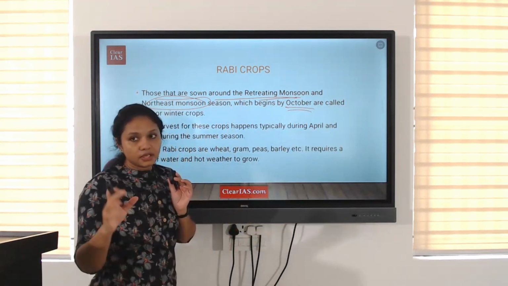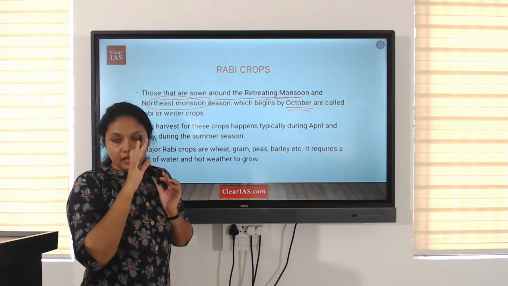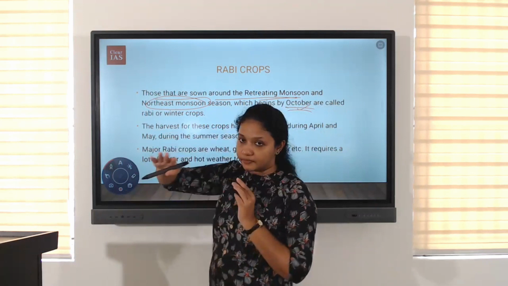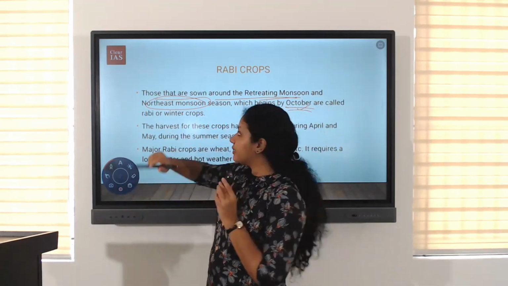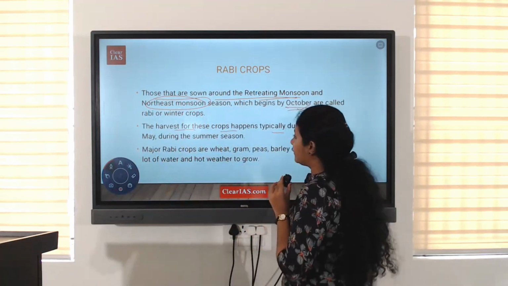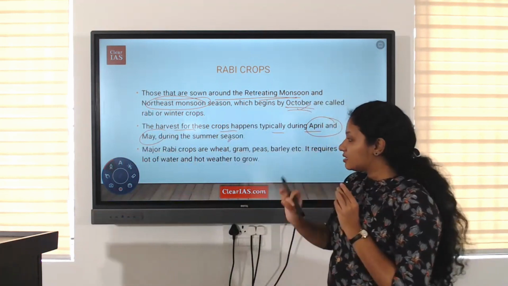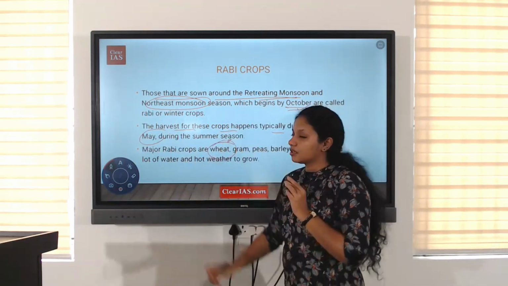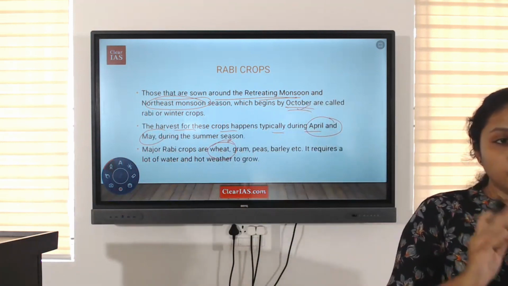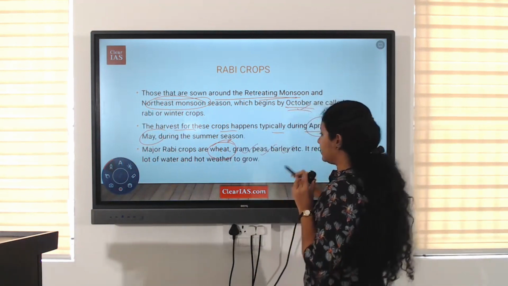In the beginning of October, we are harvesting the Kharif crops. So after that, in October, we are sowing the Rabi crops. The harvest for these crops happens typically during April and May, during the summer season. The major Rabi crop is wheat. You should not confuse this: Kharif crop is rice, Rabi is wheat. Also gram, peas, barley, etc.